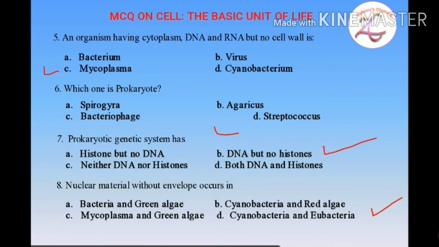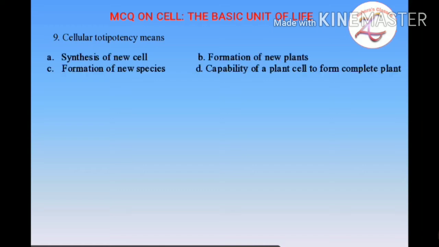Now coming on to the next question, that is, cellular totipotency means. Students, for this question you will have to see the video till the end, because the concept and details regarding this question are discussed in the last of this lecture. The options are synthesis of new cell, formation of new plants, formation of new species, or capability of a plant cell to form complete cell. You will get the answer of this question as you see the last of the video, as you go through the basics of this particular topic.